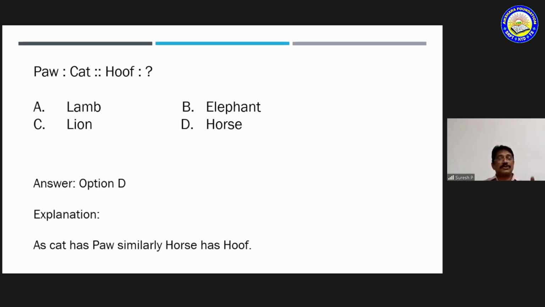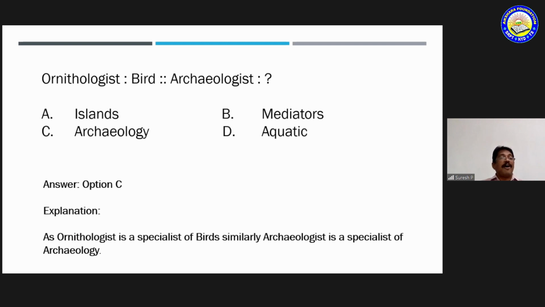Horse has a hoof. So lion, elephant, lamb, these are having different body parts. So who comes to horse? Horse is the correct option. Okay, now ornithologist, bird, archaeologist, what one?